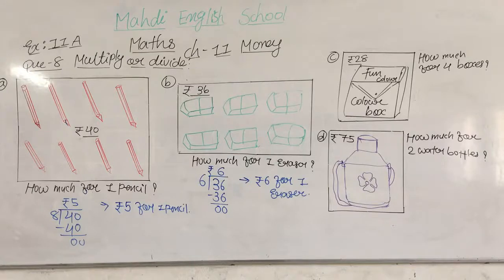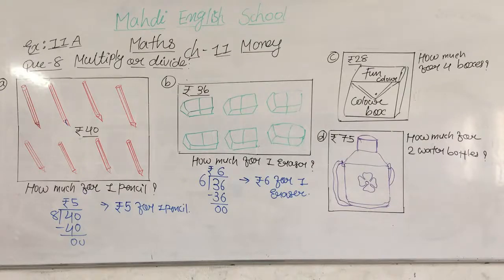So 75 multiplied by 2. So we easily got the answer. And then my dear students, we will move on further. Understood? I hope you all understood, my dear students.